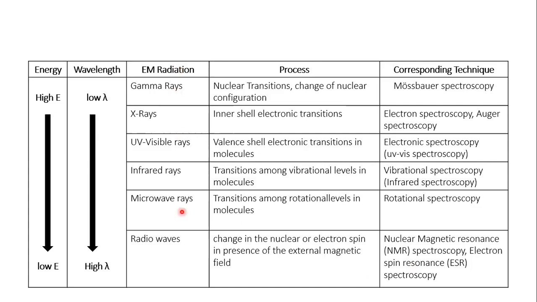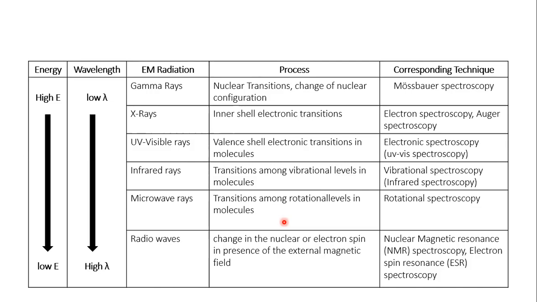So we can clearly see that different types of radiation form different spectroscopic methods, and the principle behind each spectroscopic method is shown under the heading of processes, which are observed after incident radiation strikes the sample.